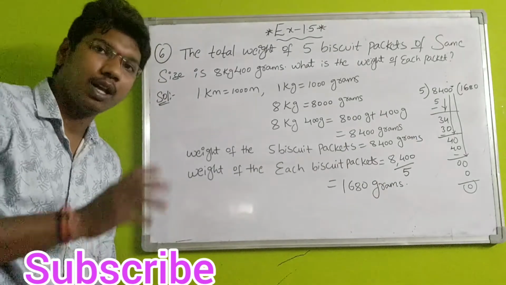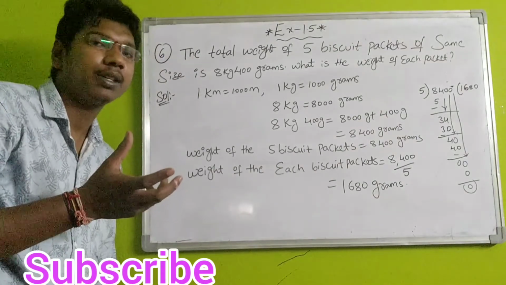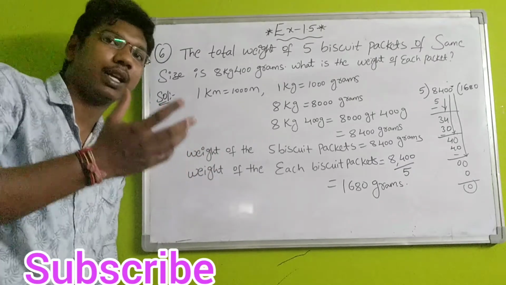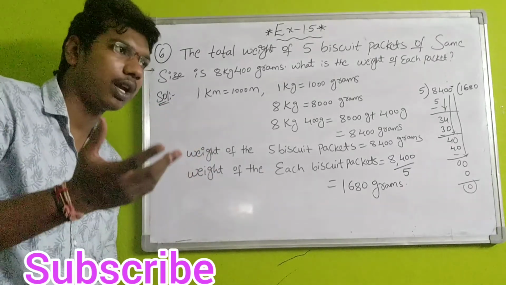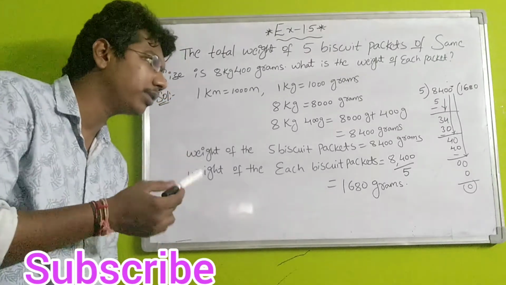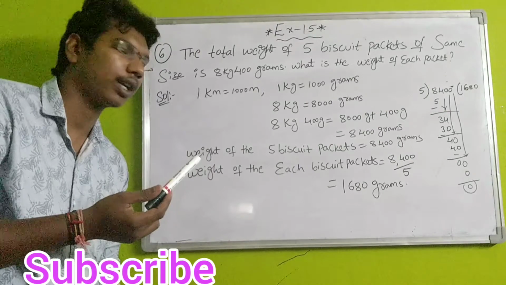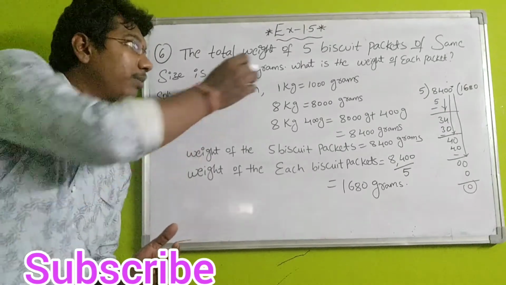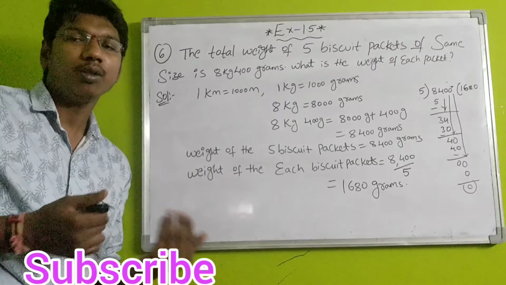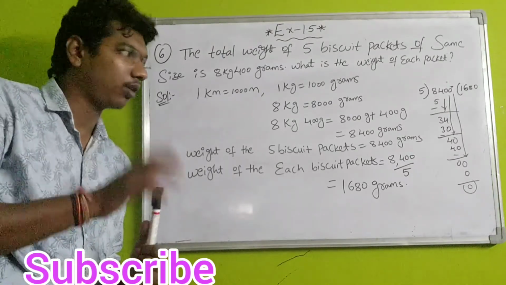Now the total weight of 5 biscuit packets is 8400 grams. I converted kilograms to grams. Okay, till here clear.